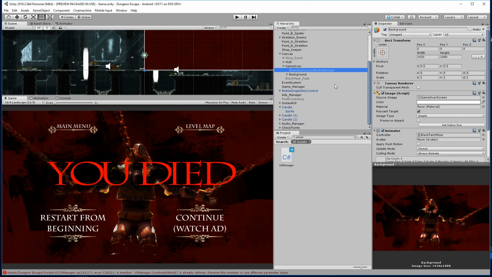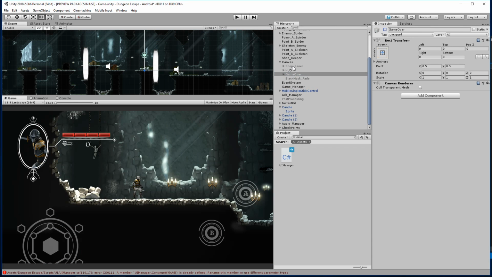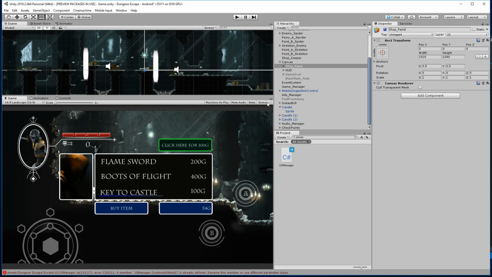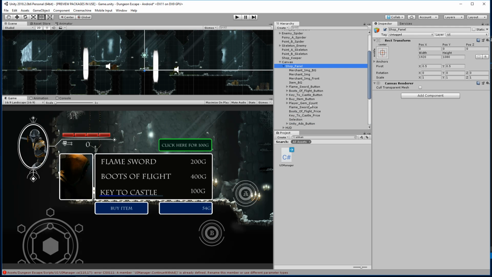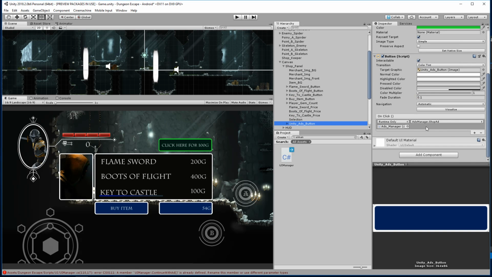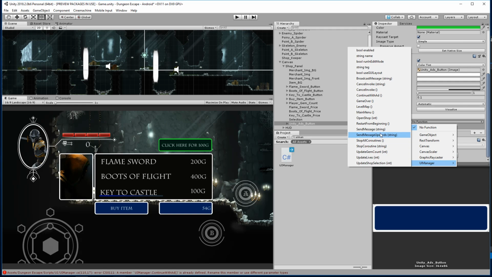So let's go ahead and close our game over, and let's open up our shop here. And this click here for 100 gems is going to call the shop ad. So inside our shop panel, we have our Unity ads button. Change that to be our UI manager. And we're going to call the UI manager, and then we're going to call the shop ad. That's the proper way to do this.